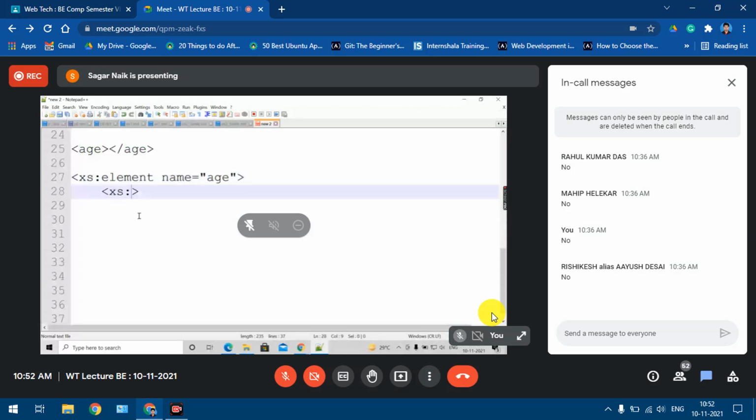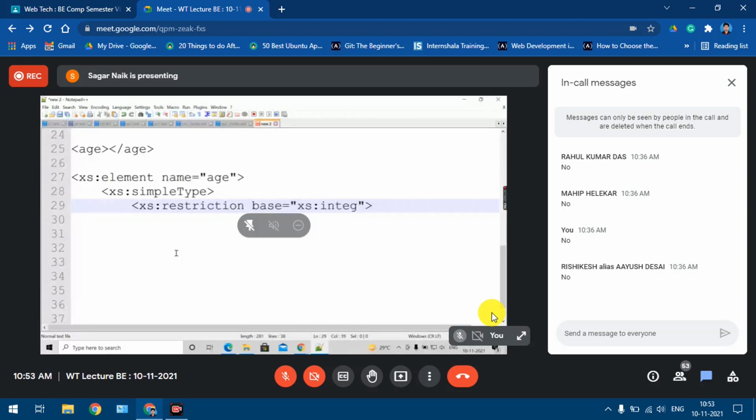In a single line, if you are defining the single element, then as I said yesterday, there is no need to say that it is a simple element. It is by default. If we are defining the complex element, then as we mentioned yesterday, complex type, just to tell the XML parser that this is a complex element. In this case, the age element is still a simple element, so that's why I'm saying simple type, just to tell my XML parser that it is still a simple element. Now I'll use the restriction. What is one restriction on this element? It has to be an integer value. So I'll say restriction base equal to xs:integer.